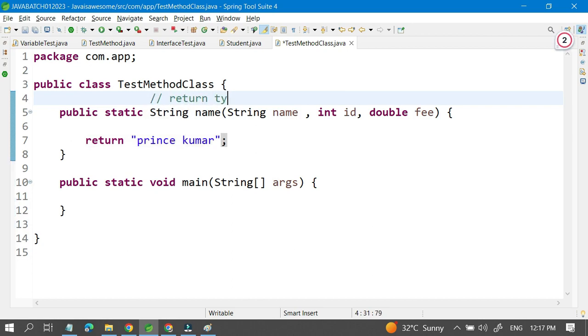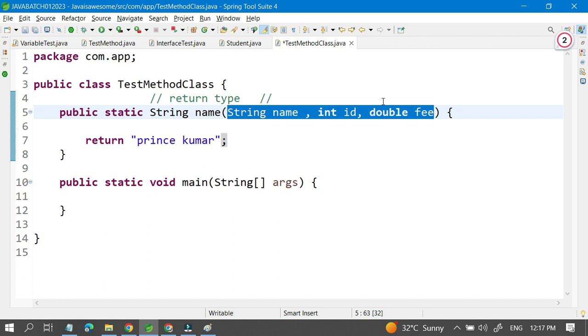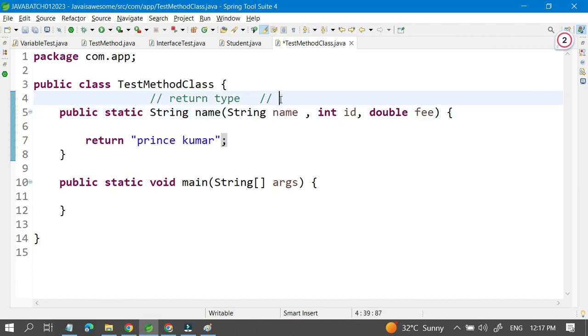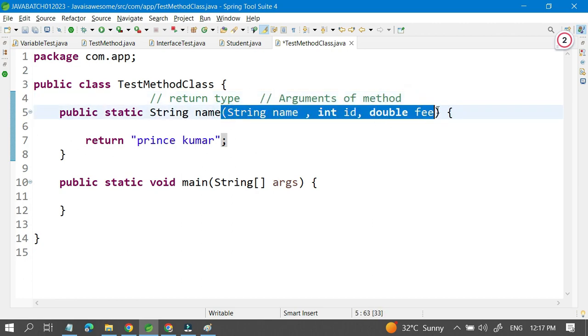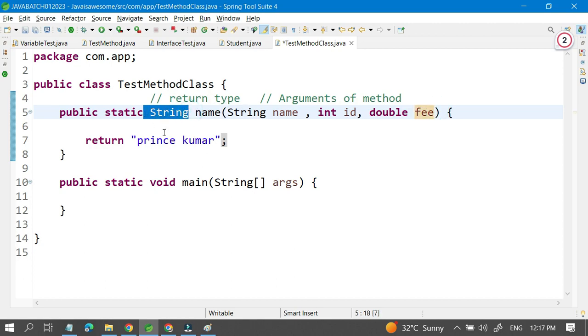Return type. And this is whatever we have given inside the parenthesis. Inside the parenthesis, this is called arguments of method. Arguments of method. Okay, so this method is able to accept those values, and it is going to return a string value.